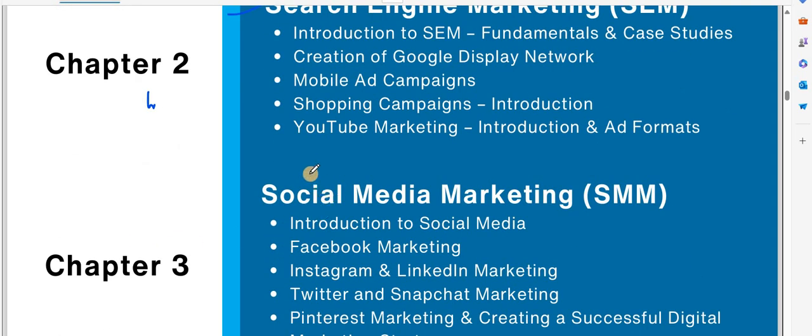After that, the third chapter will be social media marketing. In social media marketing, we will discuss how you can create an account on social media, how you can promote the social media account from the low level to the high level. Okay. After that we will discuss how to make reels, how to make posts, how to research for the caption, for the hashtag, all the things we will discuss in this course.